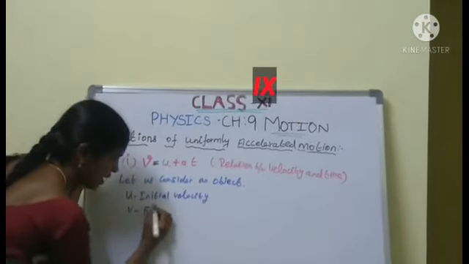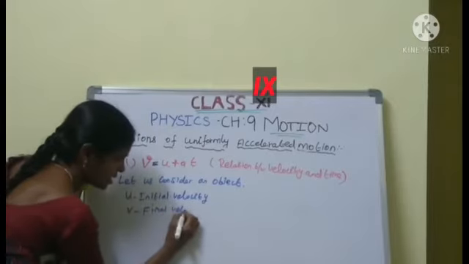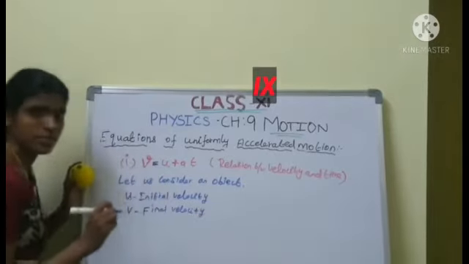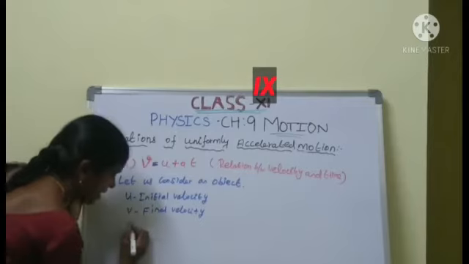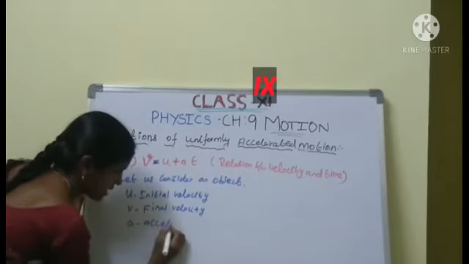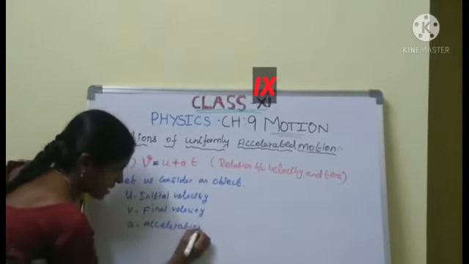V is the final velocity of the object. Next, A is the acceleration.